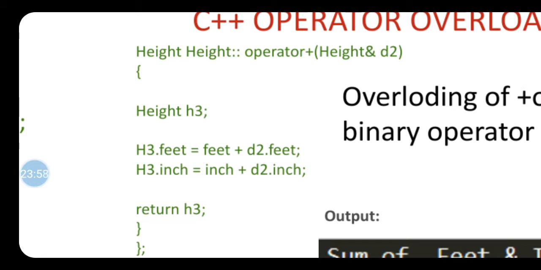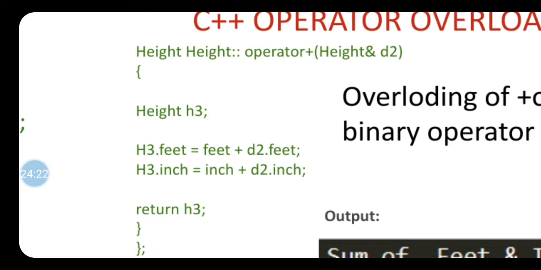The second height is nothing but the class name. Next, operator plus is my function name, that means I am overloading the plus operator, and in the parentheses height d2. d2 is nothing but an object, that means I am passing one object to this function.